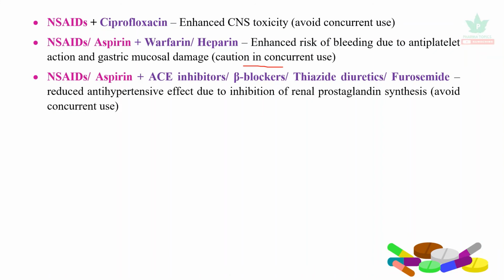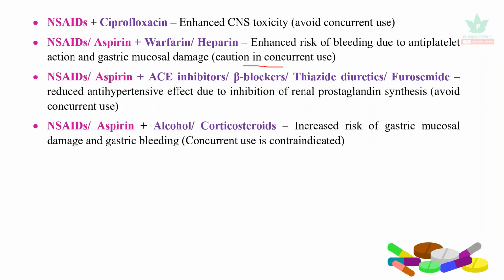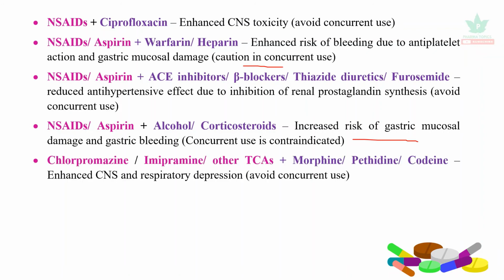NSAIDs and aspirin, when they are administered with ACE inhibitors, beta blockers, or thiazide diuretics, or furosemide, reduce the antihypertensive effect due to inhibition of renal prostaglandin synthesis. So it is better to avoid the concurrent use of these two categories of drugs. NSAIDs or aspirin, when they are administered with alcohol or corticosteroids, increase the risk of gastric mucosal damage, and it may lead to gastric bleeding. So concurrent use is actually contraindicated.